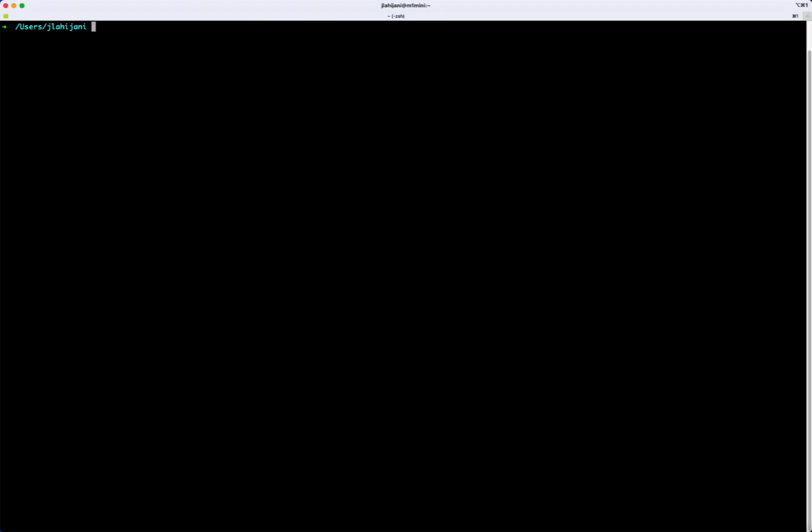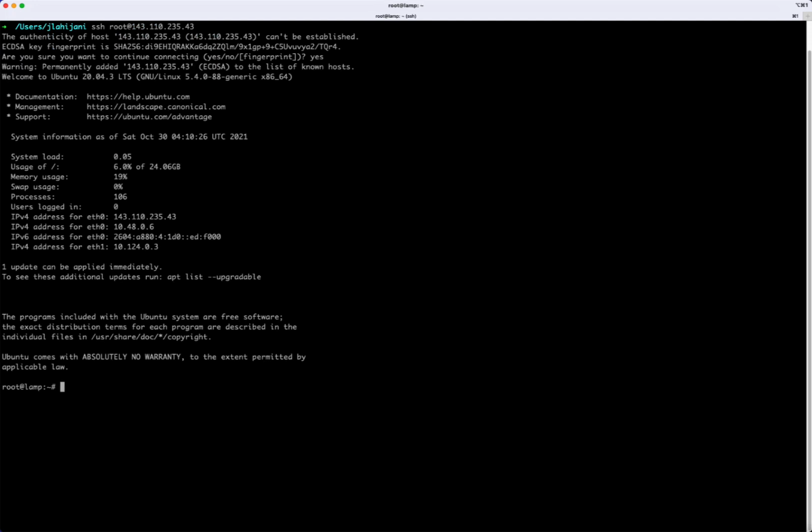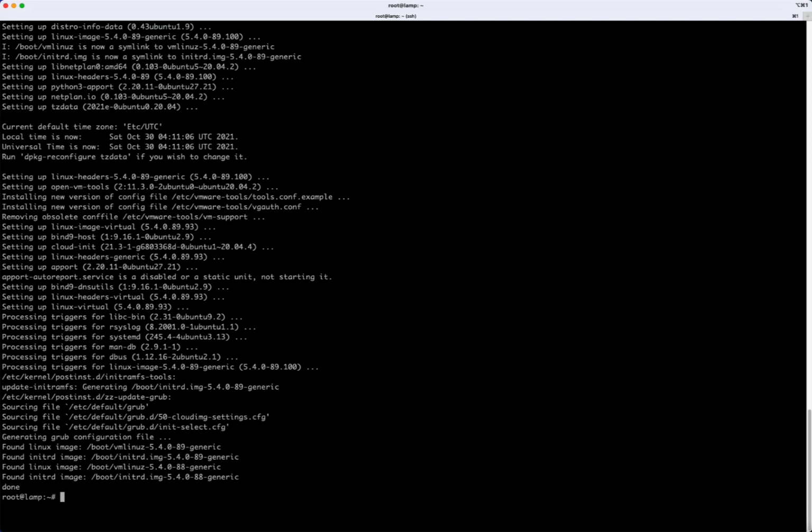So now that the server is up, let's connect to it through the IP address. And let's say yes. And now we're in our server. So the first thing we want to do is run apt update. Next, we want to run sudo apt upgrade. Then we want to install zip and unzip because ProcessWire does make use of that. So let's do sudo apt install zip and then also unzip.